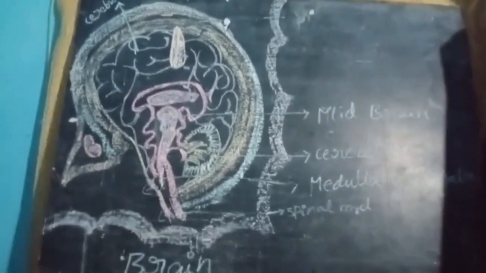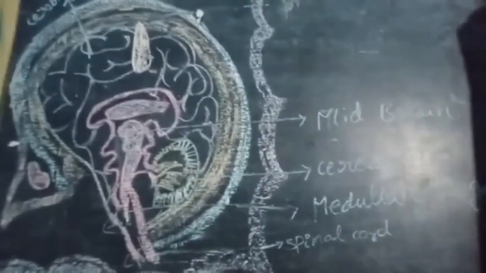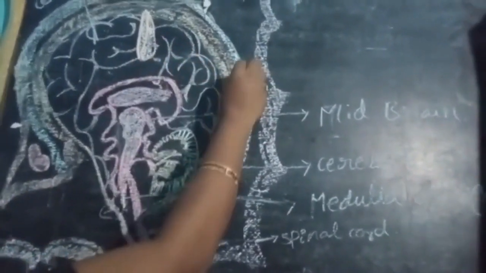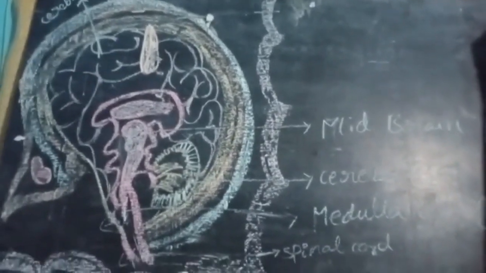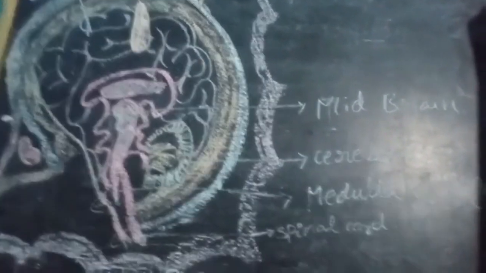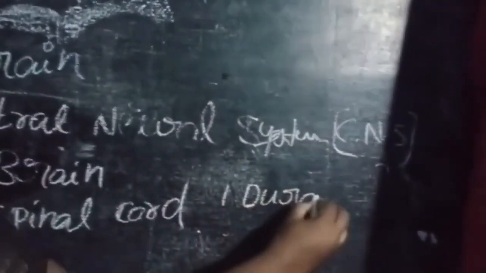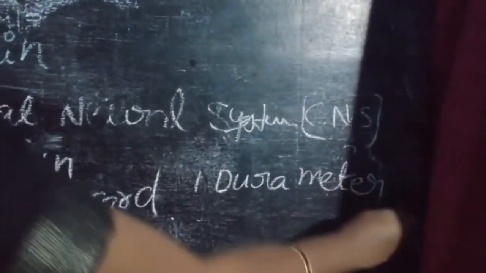The human brain is covered and protected by the three layers or three cranial meninges. First one is dura mater.